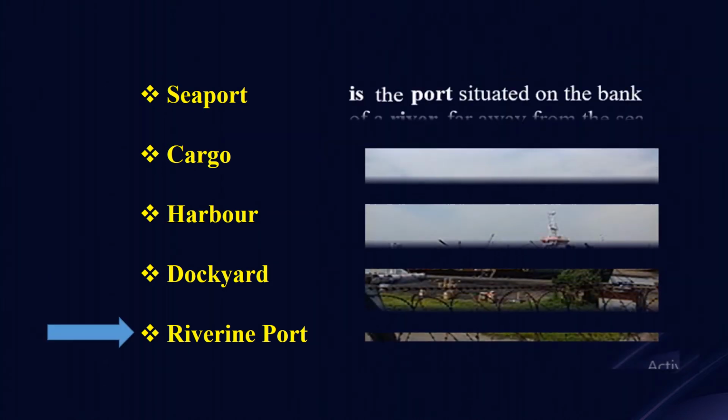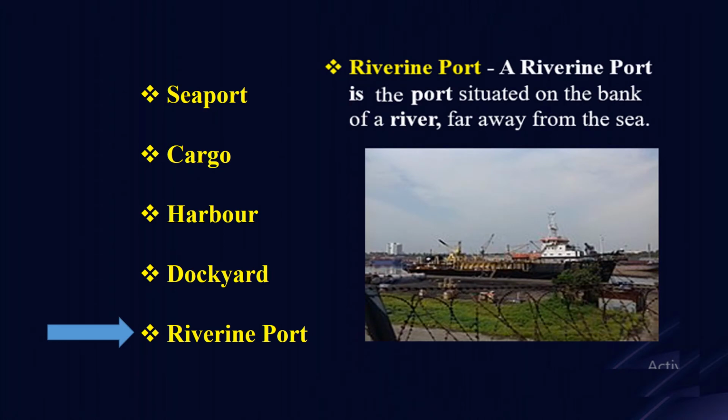And what is a riverine port? A riverine port is the port situated on the bank of river far away from the sea. For example, Kolkata port situated on the bank of river Hooghly, it is 203 km away from the sea.